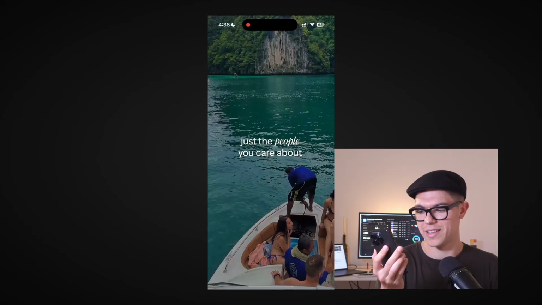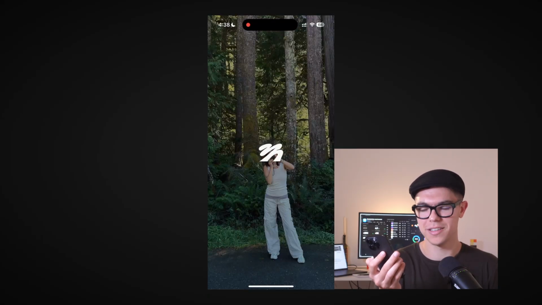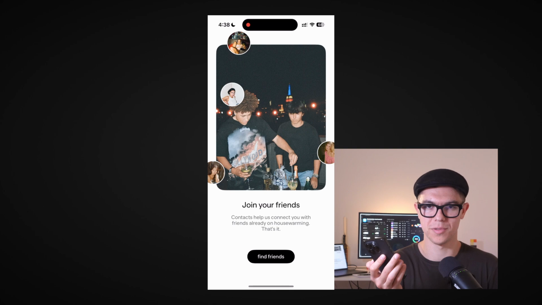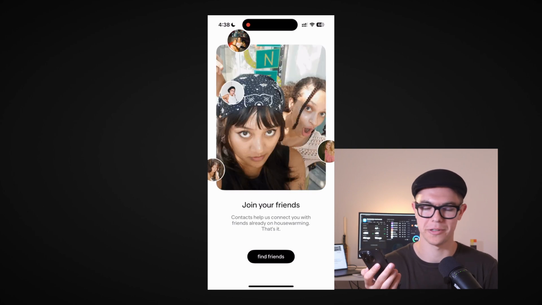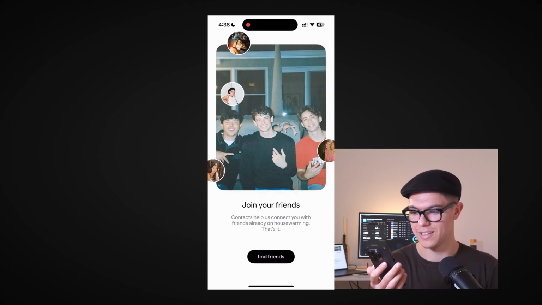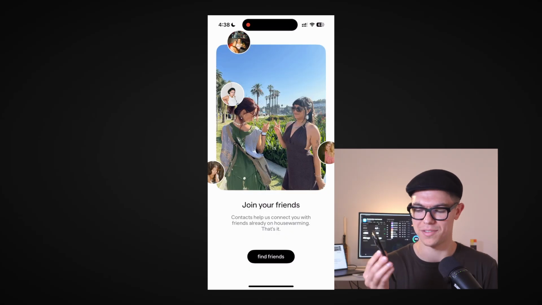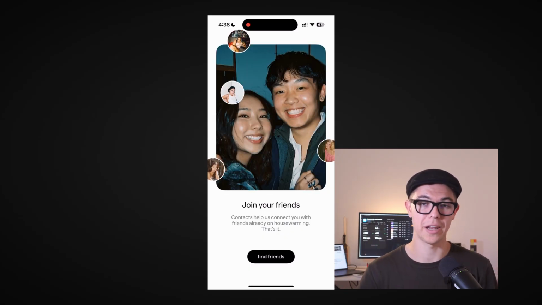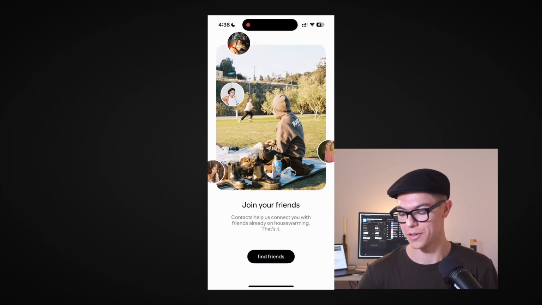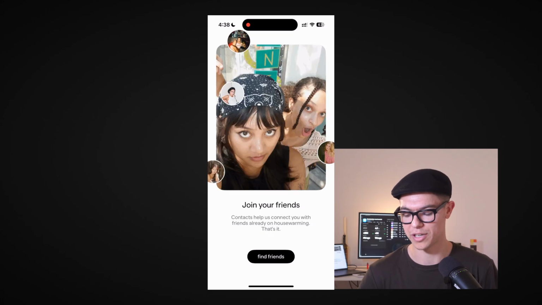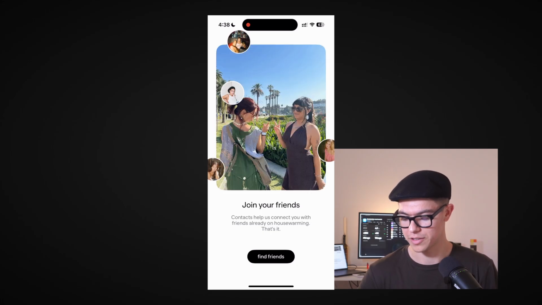They have a lapse style beginning. Other apps have done this before, like Paparazzi, like Capture by Amo, RIP, and many other apps have these cool beginnings to just show you what kind of content you're supposed to post on the app and give you a fresh feeling. Okay, join your friends, contact.